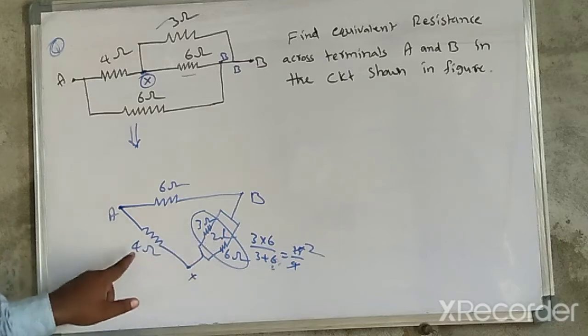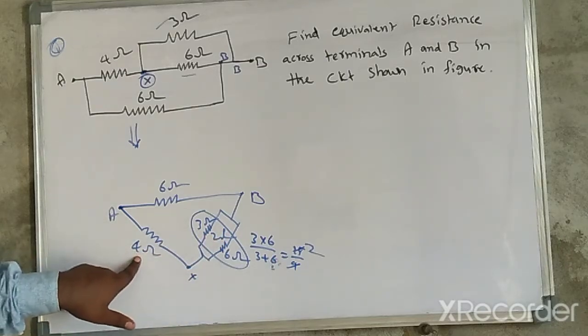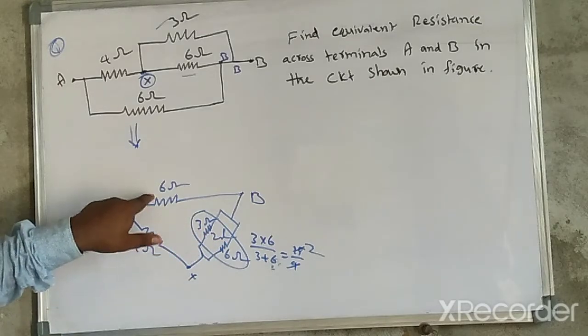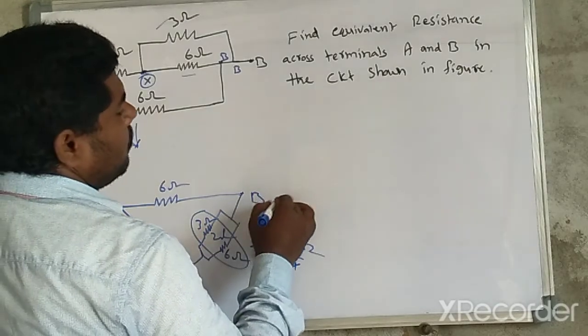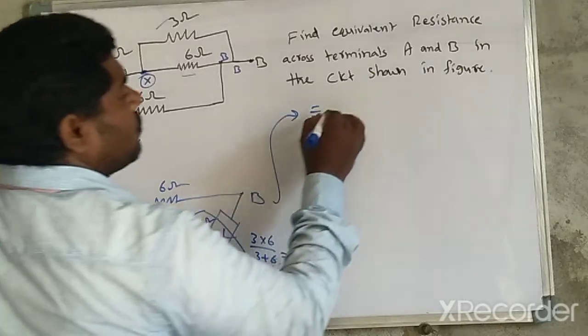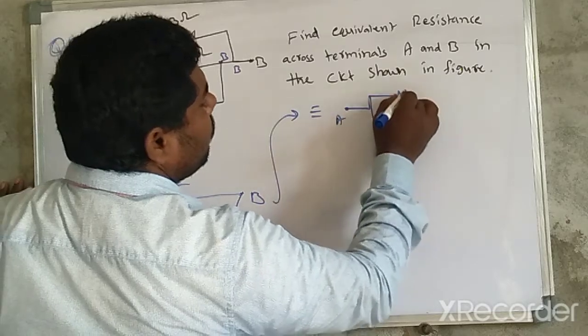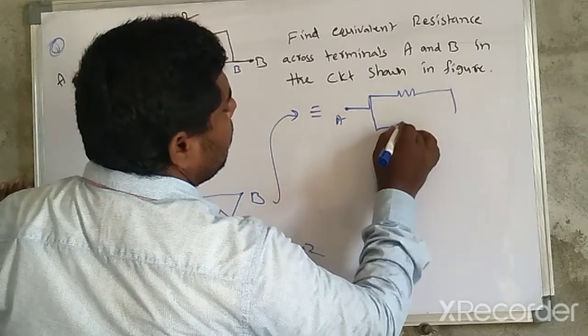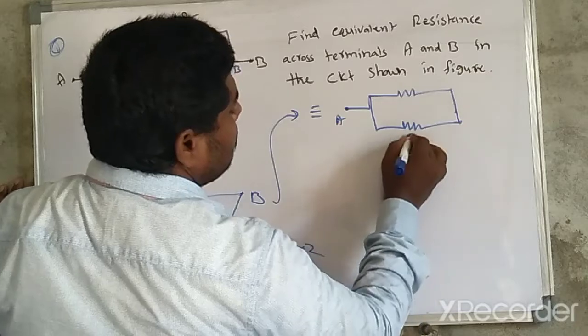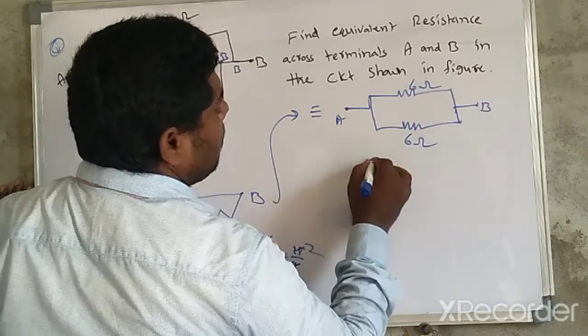So this 2 ohm and 6 ohm, again this 2 ohm and 6 ohm, here the series connection, then this is the parallel connection. Again I am going to draw the equivalent circuit. So this is the A point. So in between A to B, one resistor, and in B also another resistor. This is also 6 ohm, this is also 6 ohm. Now these two are parallel combination.